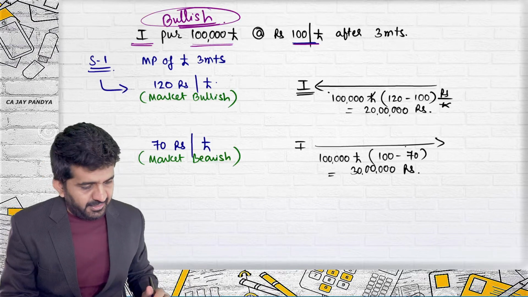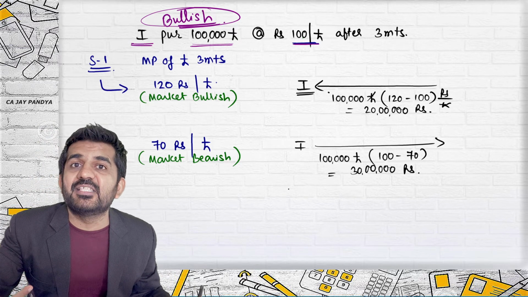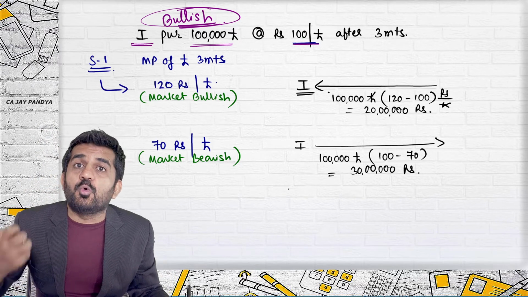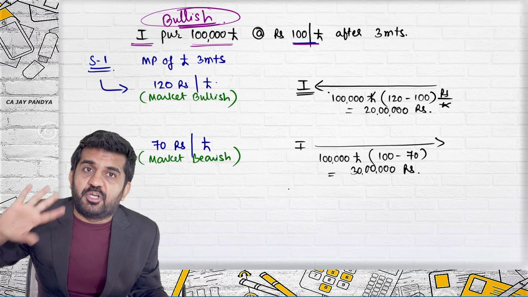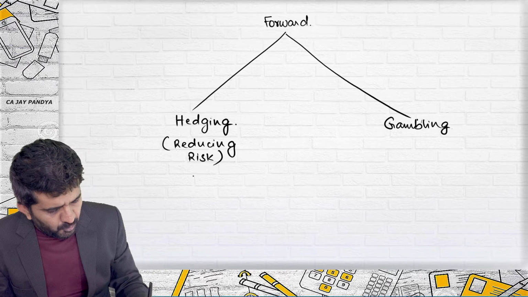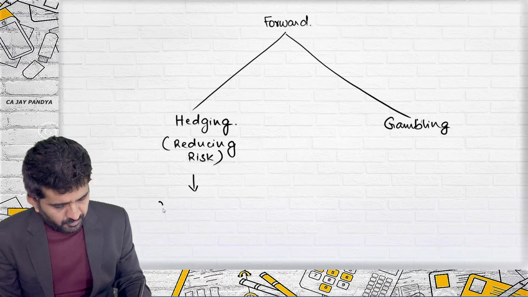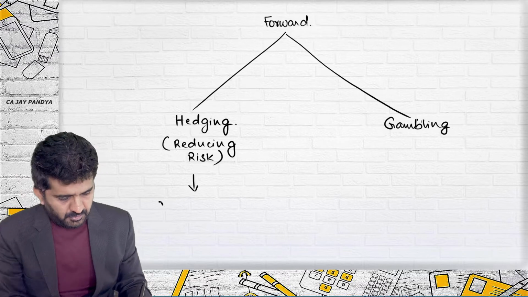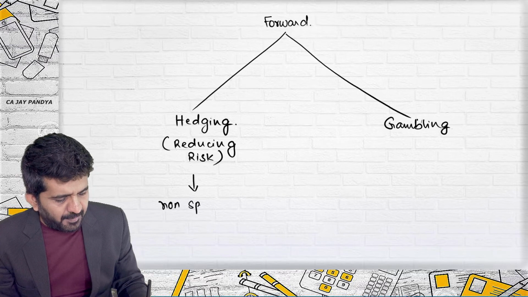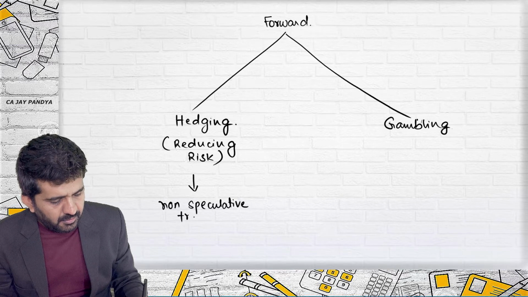See, ultimately, if my forecast is correct, I am getting rupees. So I just want to gamble that okay, it is going to increase or it is going to decrease. Is it alright? You can gamble. If you are hedging, it is termed as a non-speculative transaction.